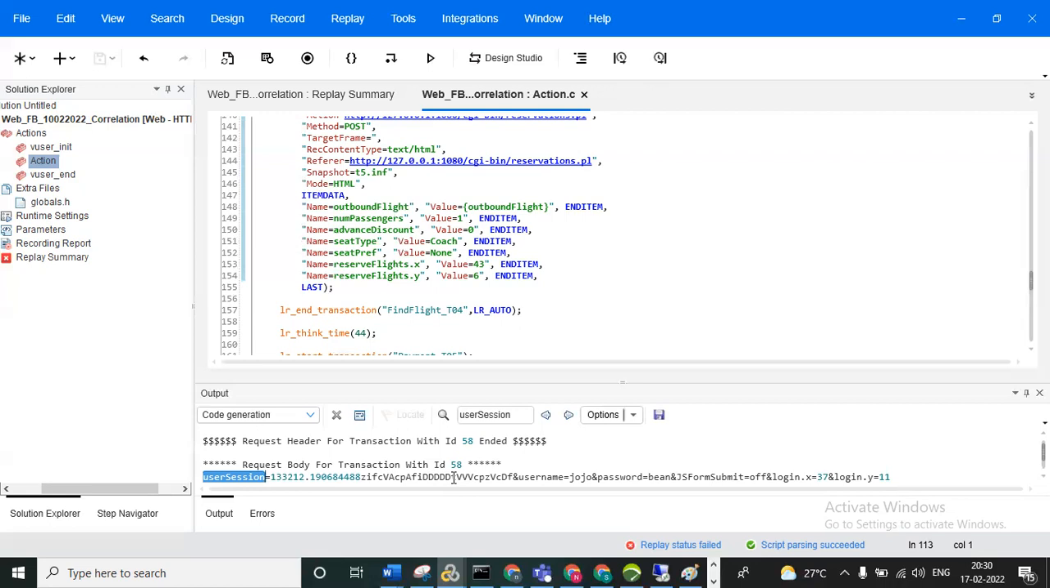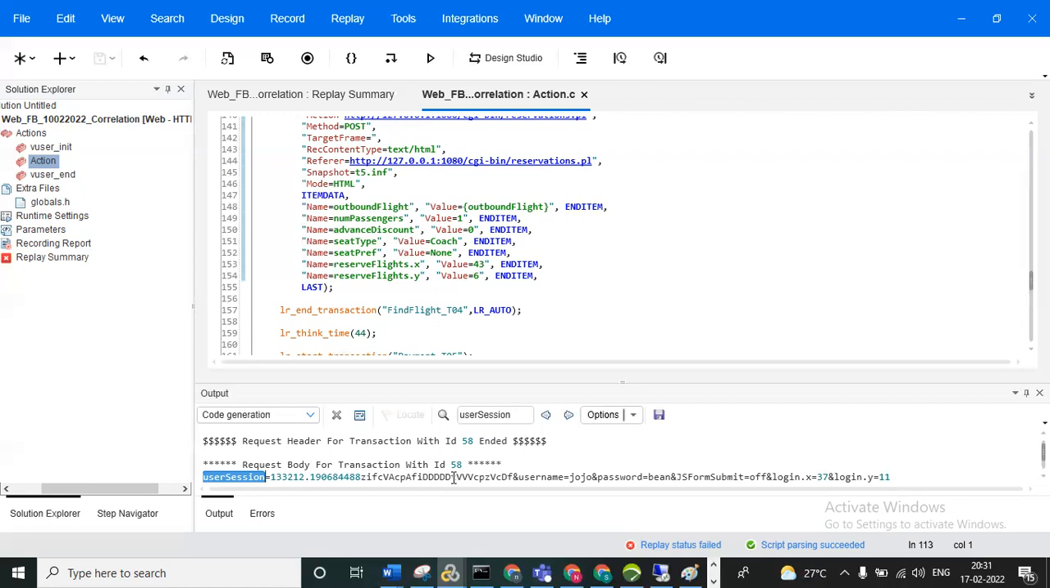Right click on the dynamic value and click on the correlate button. And Design Studio also will be there, and you can navigate to the snapshot view also to find the dynamic value. So this is the correlation studio, nothing but Design Studio. You can go to the Design Studio. Using these options, we can conduct correlation.